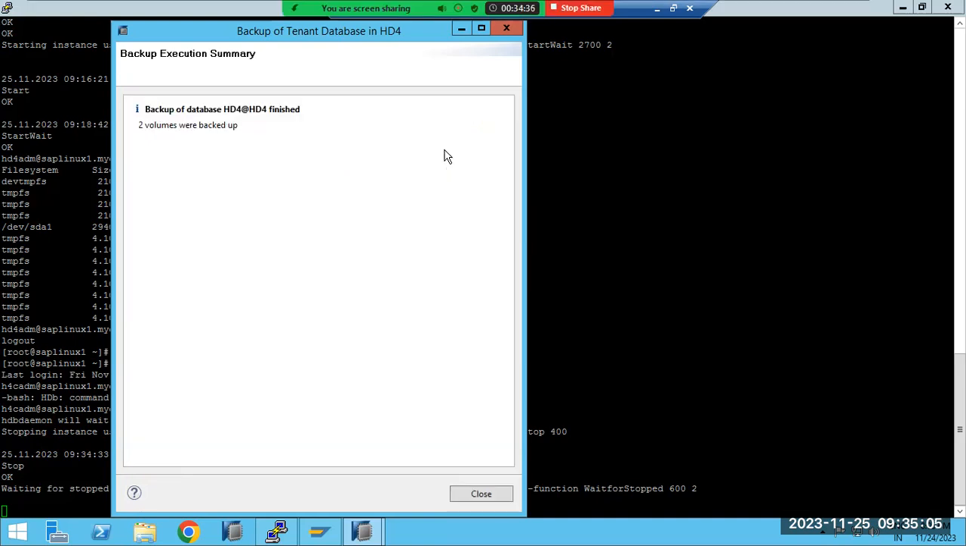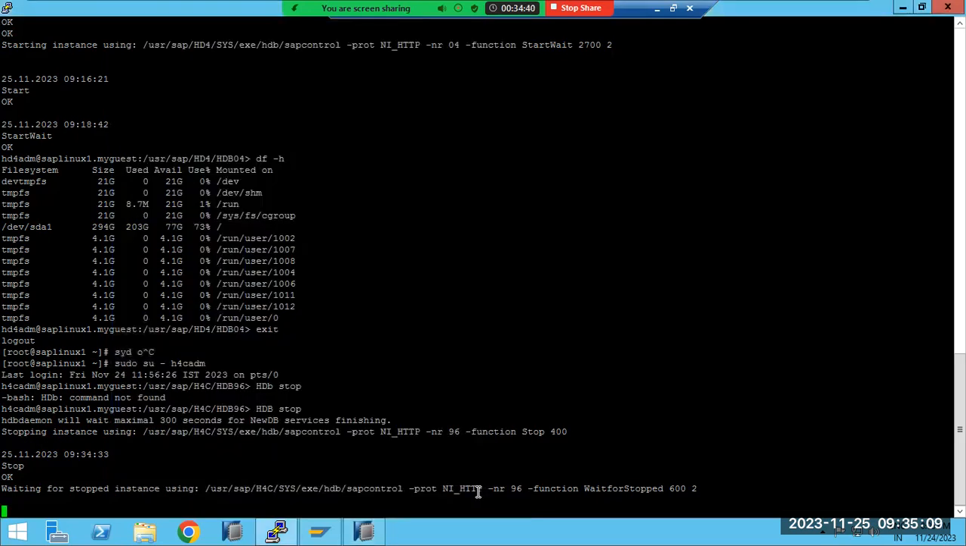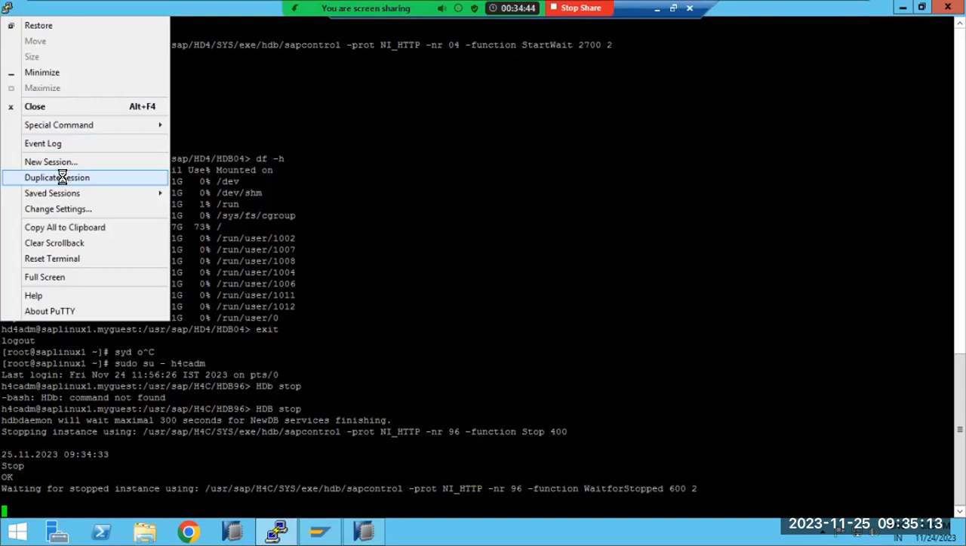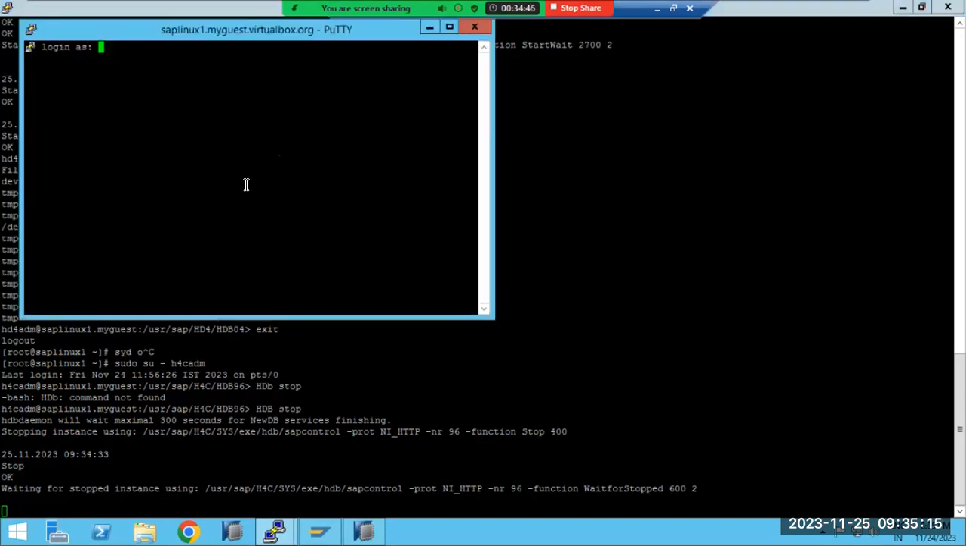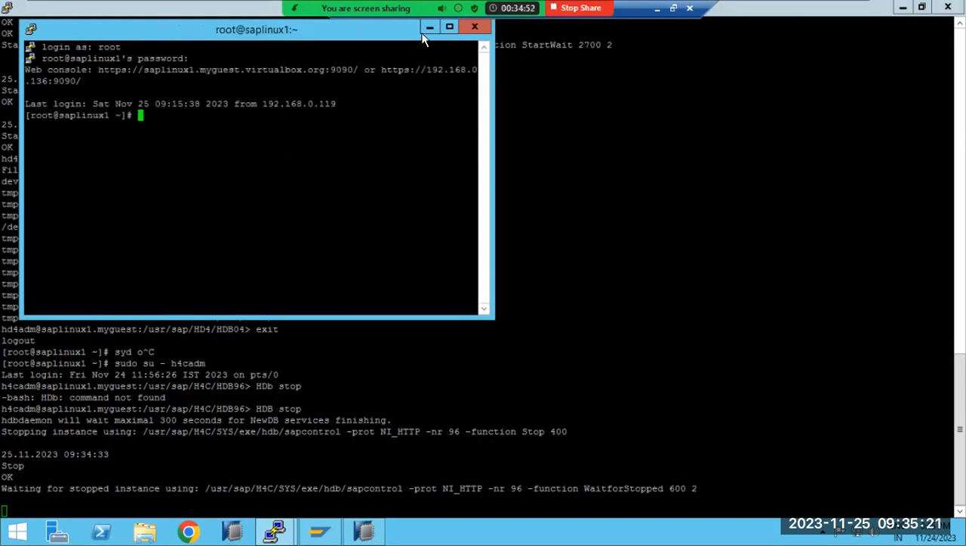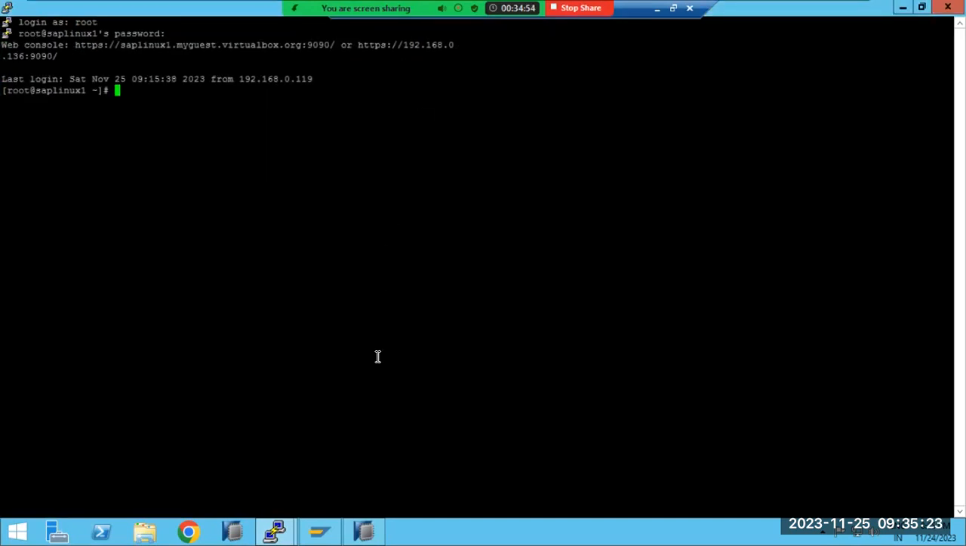Two volumes were backed up here, right? Which means it will create some files at the operating system level. In the data folder, in the backup folder, it will create some files here.